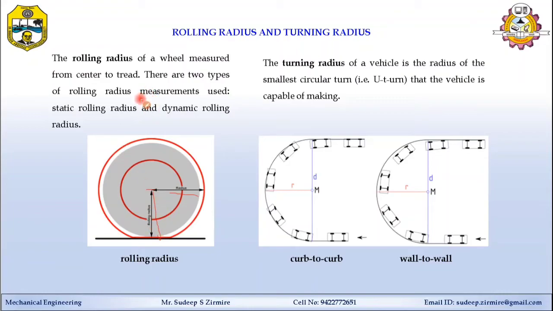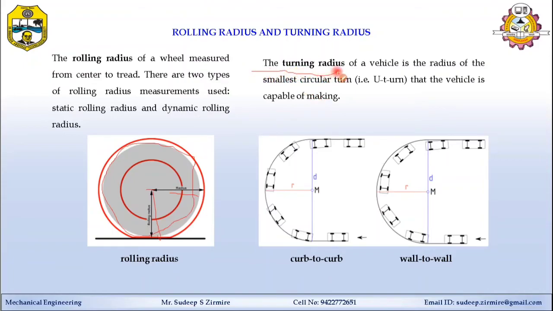This is called the rolling radius, and there are two types: static rolling radius and dynamic rolling radius. When the vehicle is at rest, the rolling radius is different, but when the vehicle is in motion, or traveling from one point to another, it changes its rolling radius, and that is called the dynamic rolling radius. It creates another circle inside the tire over which the tire rolls. That is called the rolling radius when the vehicle is in motion.